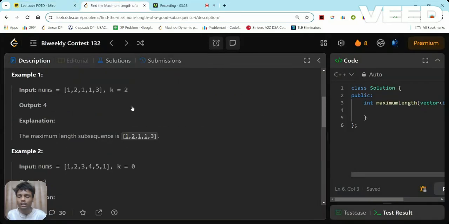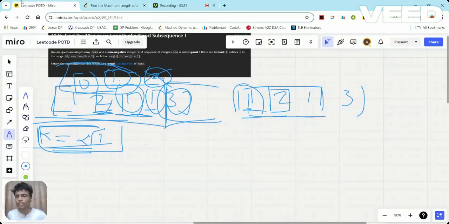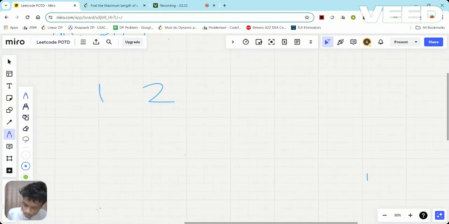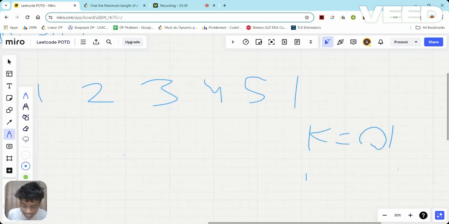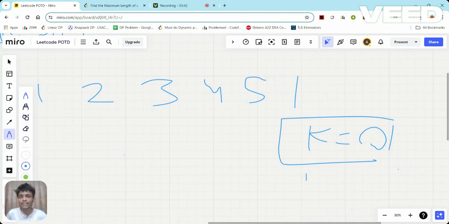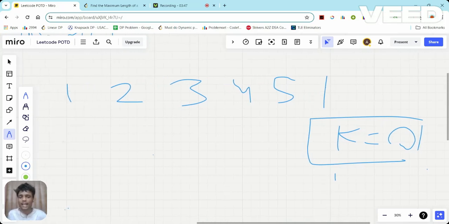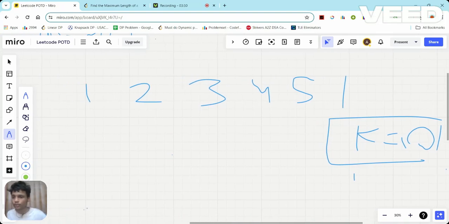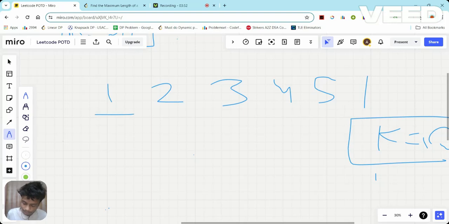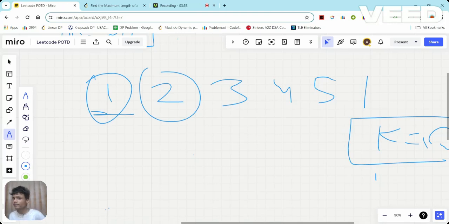Let me take another one as well, which was 1 2 3 4 5 1. In that case, k was 0. It means I cannot pick any element such that the previously picked element isn't equal to that element. So I cannot pick any such element because k is equal to 0. Now look, suppose I have picked 1. Now I'll check if 2 is equal to the previously picked element, which was 1, or not. In that case, it isn't. And since k is equal to 0, there is no chance that I can pick 2.